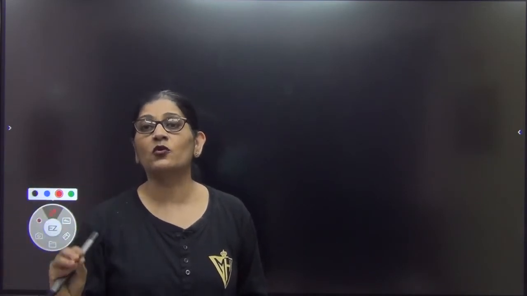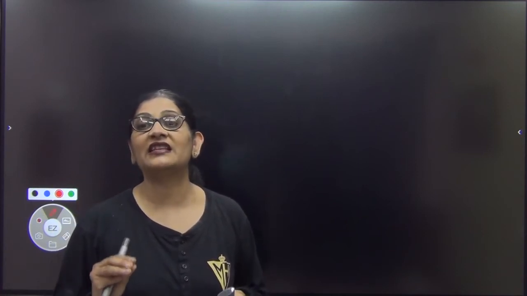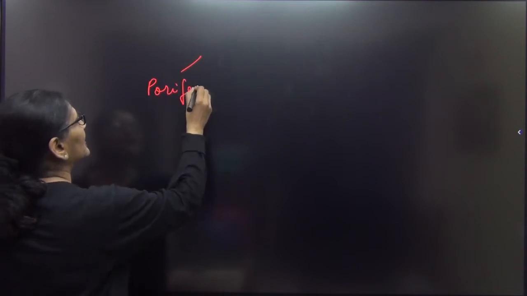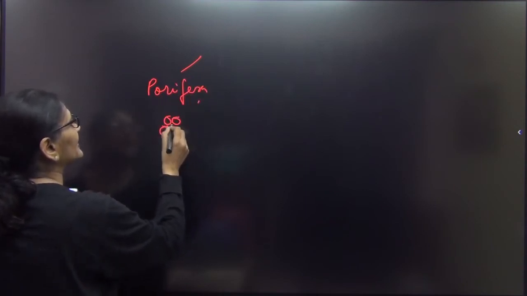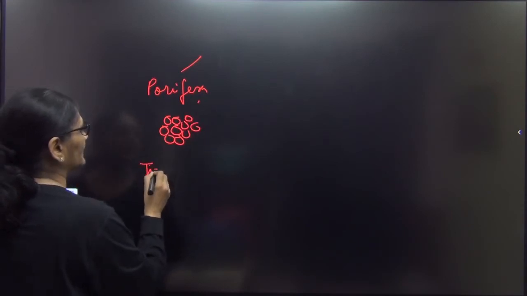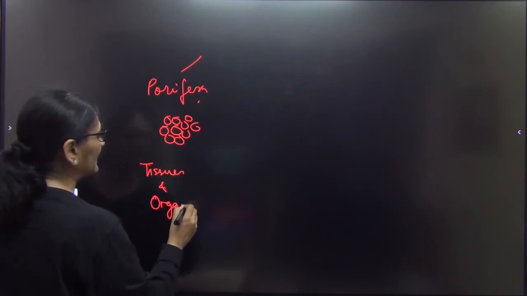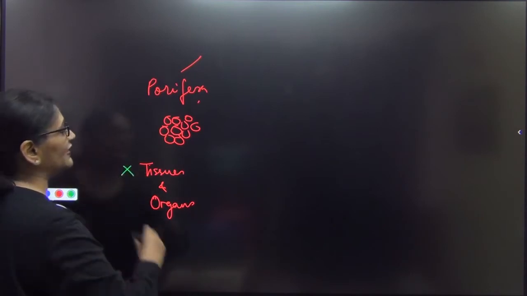First thing, in this world there is not a single animal that is unicellular. All animals are multicellular, right? First and foremost, all animals are multicellular. If they are multicellular, how are their cells organized? In some organisms, like only Porifera, they are multicellular, but these cells have not been organized into tissues or organs. They have not been organized into tissues and organs.